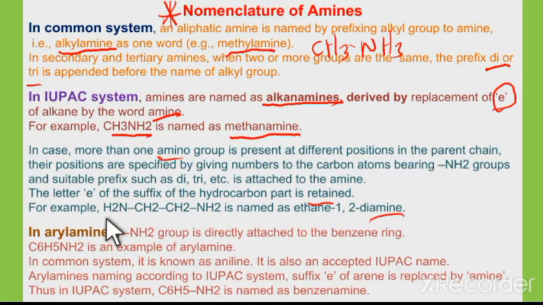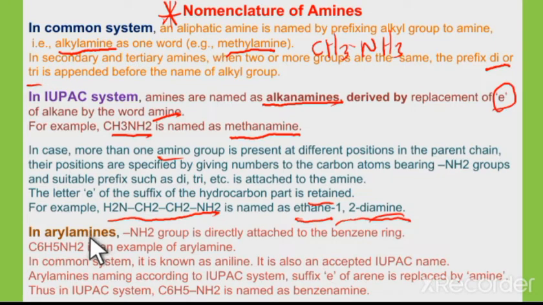So for example, NH2CH2CH2NH2. In this case the name would be ethane-1,2-diamine. So this would be the name of the compound. Here the E at the end of the alkane name is retained, and we need to mention the position of the amino groups, and depending on the number of amines, the prefix di, tri, tetra we have to write before amine.